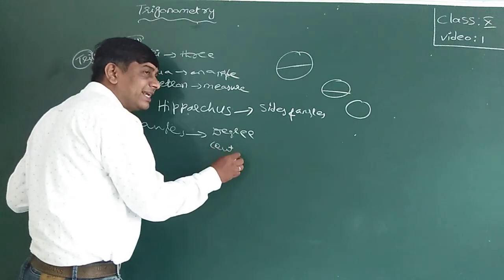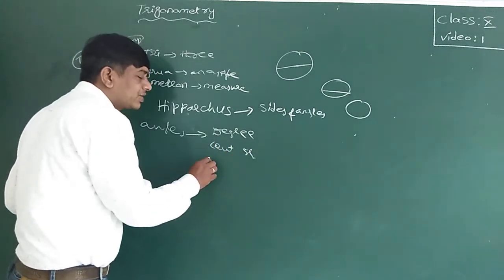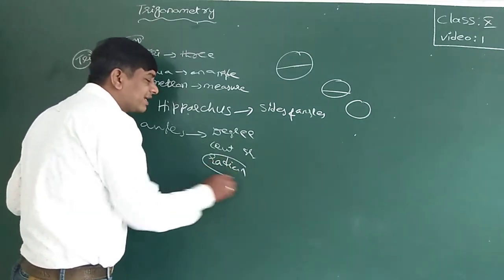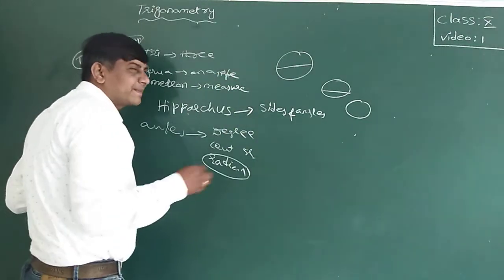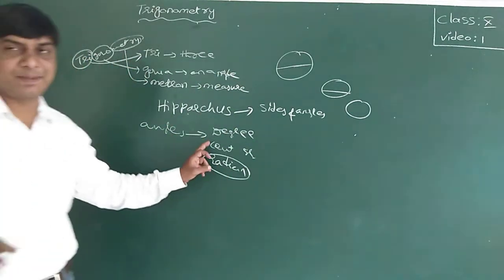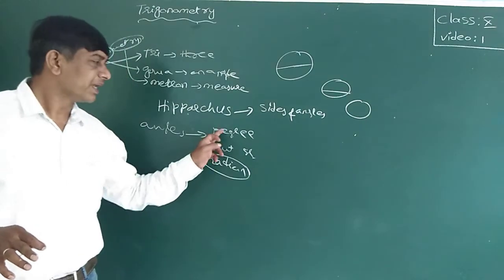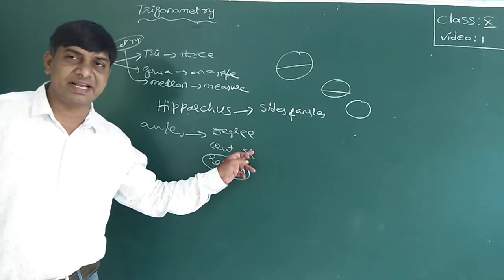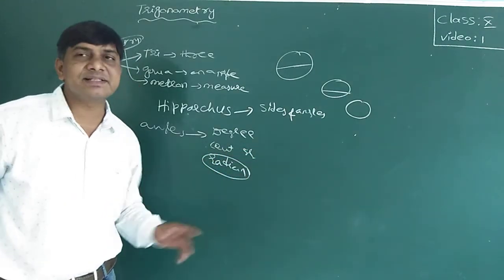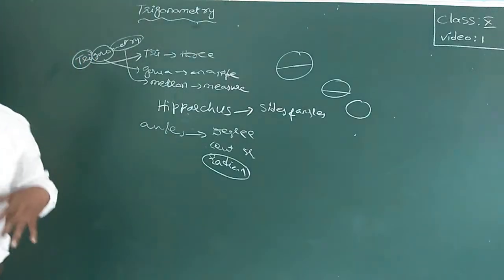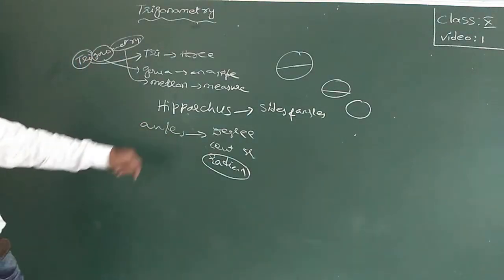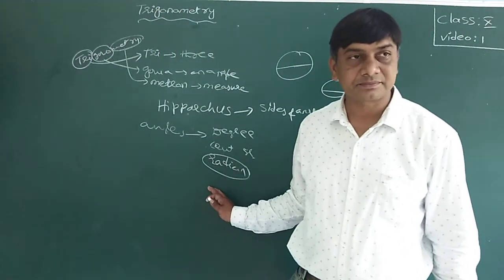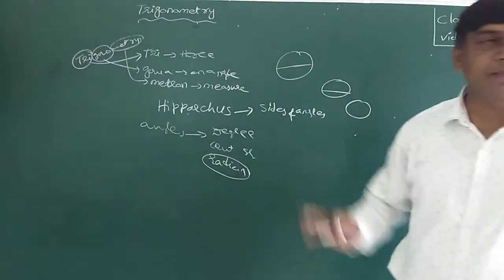Centesimal system, that is a grading system. Next one is the radian system, which you will use in the next class. Centesimal we generally don't use. This was developed by French mathematicians, and degrees are used by the British. The centesimal system is a French system, and radians are the Indian system. The radian system is nothing but a circular system.